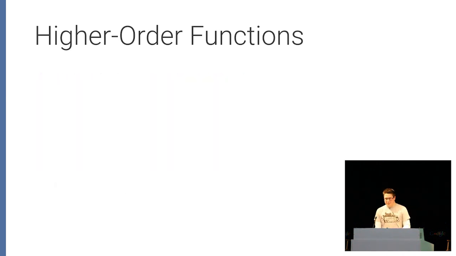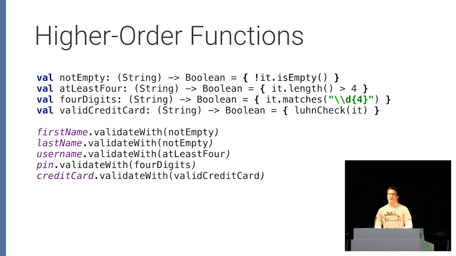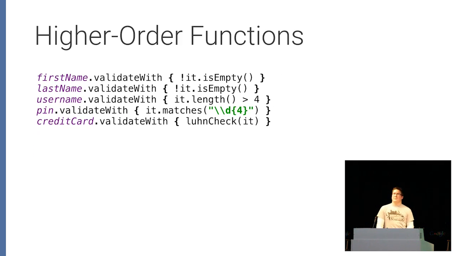And so going back to the function expression examples of doing validation, we could write an extension function on EditText that did validation. As you're typing, it validates it with some block of code. And so we could just call that method with these function expressions that we define. An interesting thing to note here is that each one of these function expressions amounts to an anonymous inner class. So if we were writing this in Java, we would want to pass an instance of an anonymous inner class to this method, and it would just call a method on that class every time you type something.